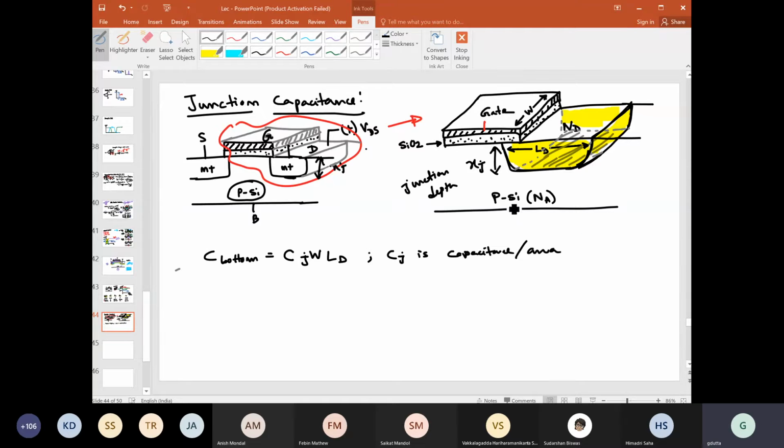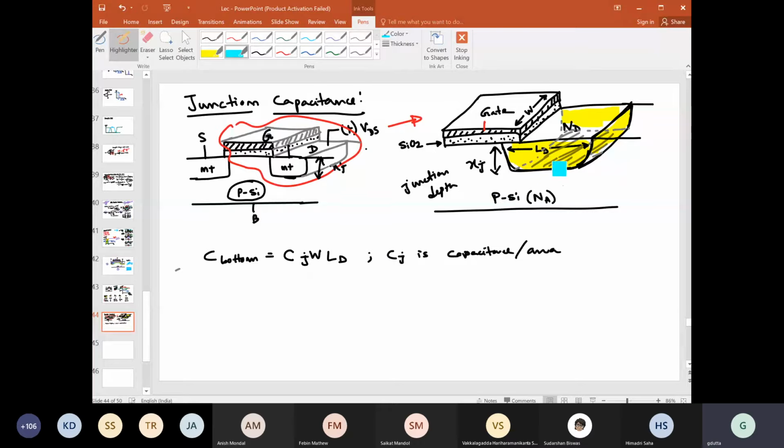But the point you should note is the concentration of the P region seen by the bottom part, the C plus bottom, is Na, the doping concentration of the substrate.